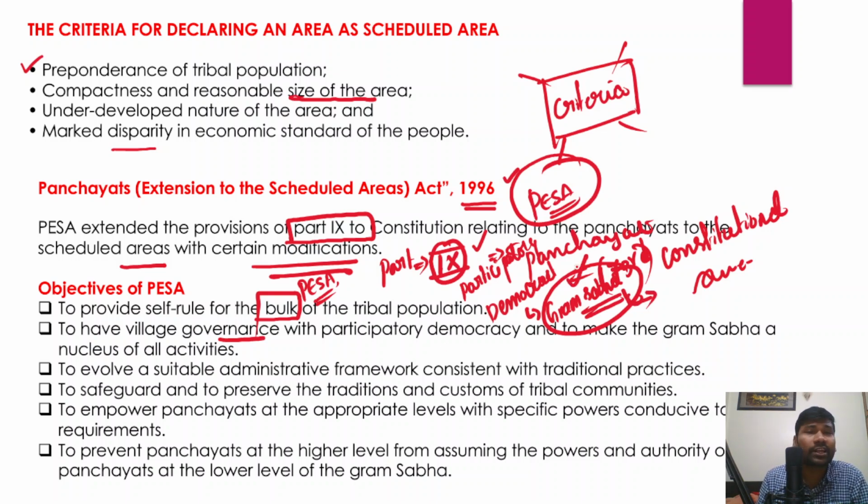Gram Sabha has been endowed with certain powers, particularly identification of the beneficiaries and approval for the usage of minor forest produce. Gram Sabha has also been given the power to give approval to exploit the minor mineral resources in those tribal areas. Therefore, Gram Sabha can be considered a nucleus of activities, and this could instill participatory democracy or democratic decentralization at the grassroots level, particularly in those areas where the tribal population lives.